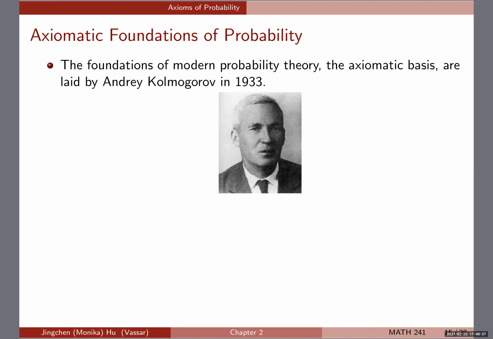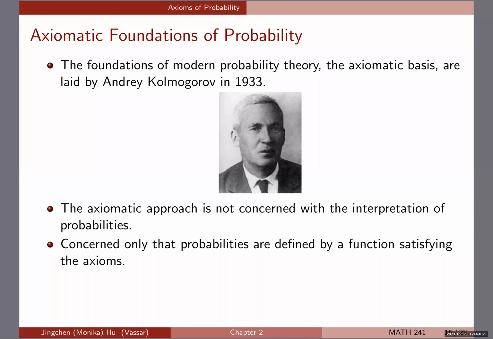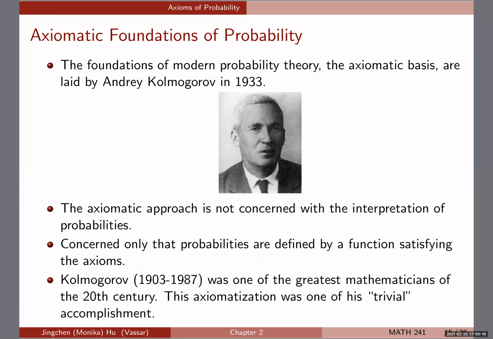Okay, the foundations of modern probability theory, the axiomatic basis, were laid by Andrey Kolmogorov in 1933. He's a really famous and accomplished mathematician who also did a lot of work on probability. Like I said, the axioms themselves are not concerned with the actual interpretation of probabilities. They only mean that probabilities are defined by a function satisfying these axioms. So regardless of whether you take the frequentist or the Bayesian approach, they're all going to follow those axioms. Okay, so let's talk about those axioms.